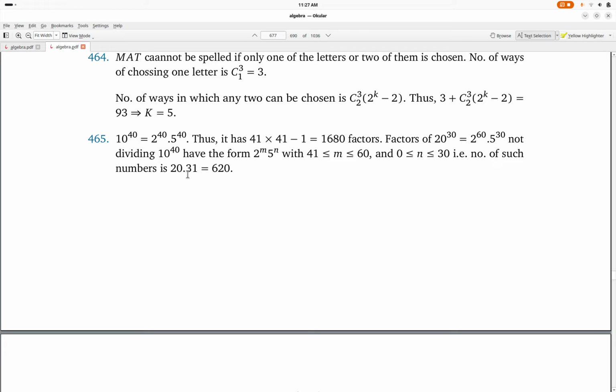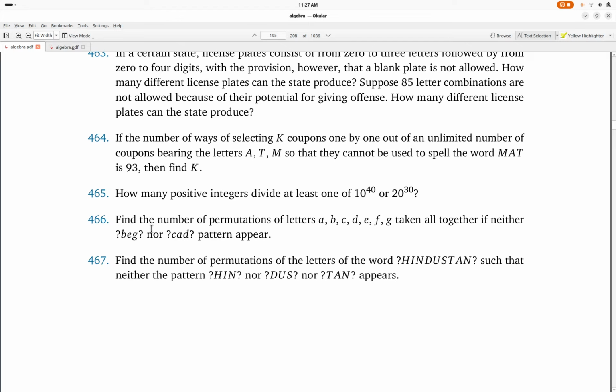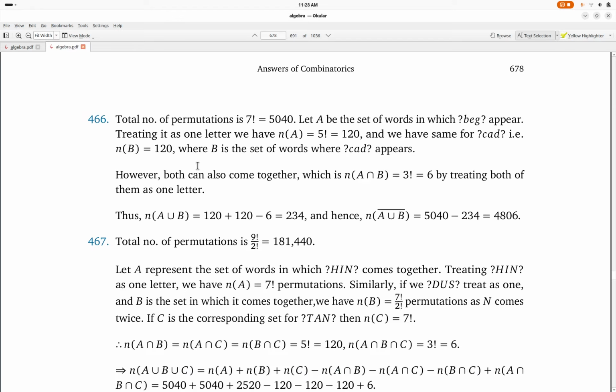Number of such numbers is 20 times 31, the difference between these two, and this 31 product for n, that is 620. Question 466 says: find the number of permutations of letters A, B, C, D, E, F, G taken all together if neither beg nor cad pattern appear. I think there is some typing mistake in this. So let's look at the answer, what that has, and then we will have clarity on this. This seems to be a typing problem.